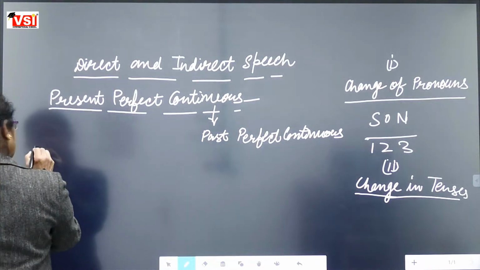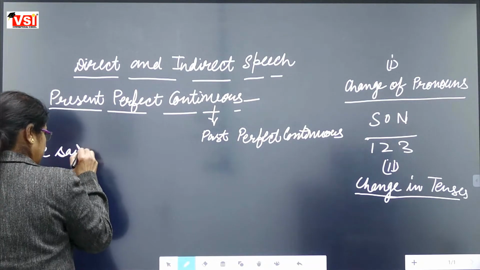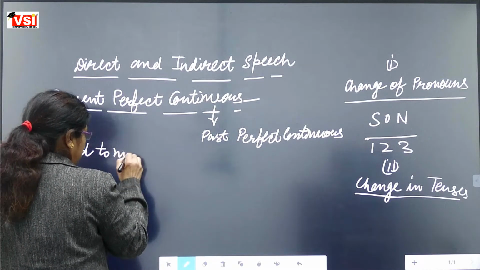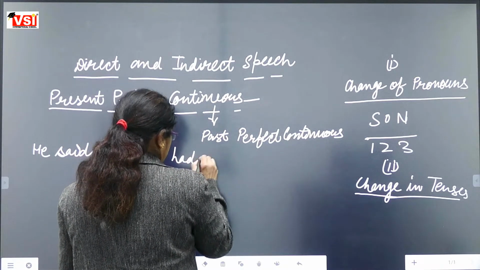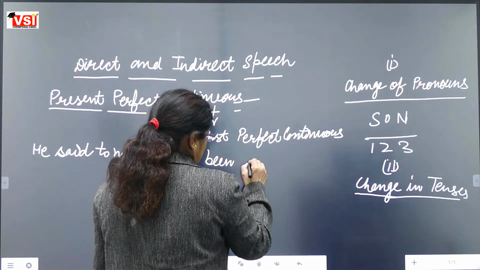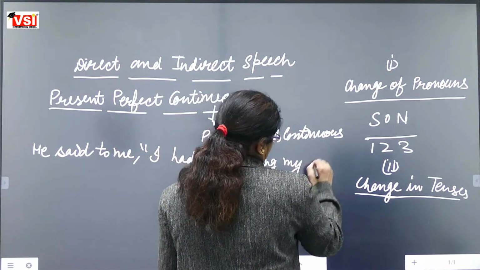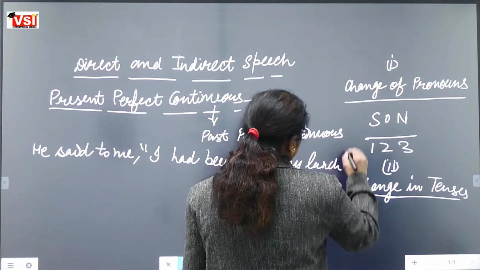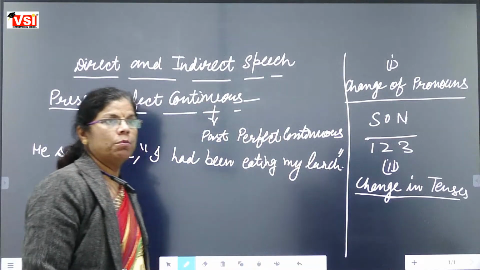He said to me, comma, inverted comma, I had been eating my lunch. Fine. This is the sentence, inverted comma, close.